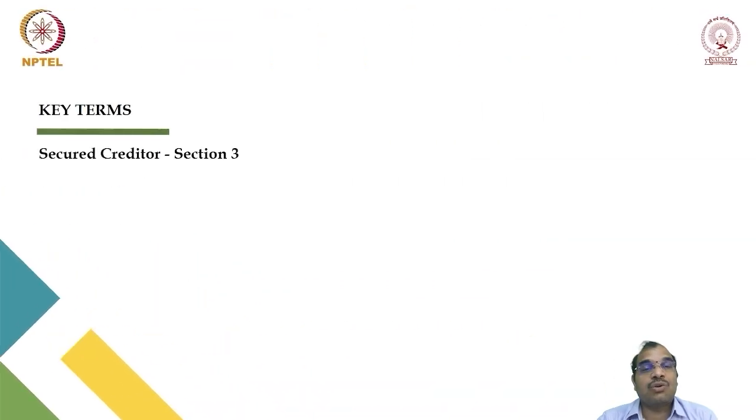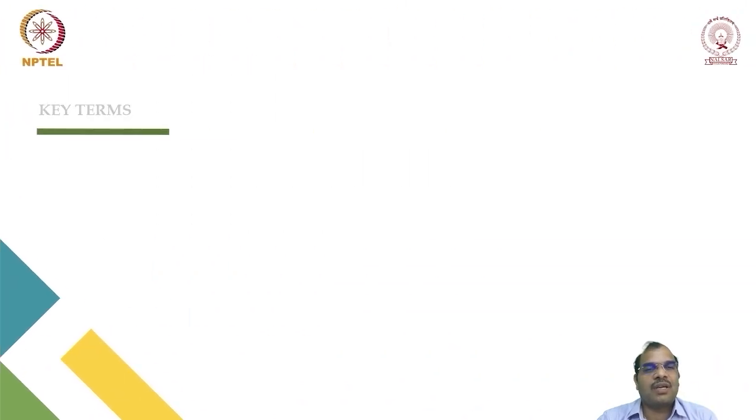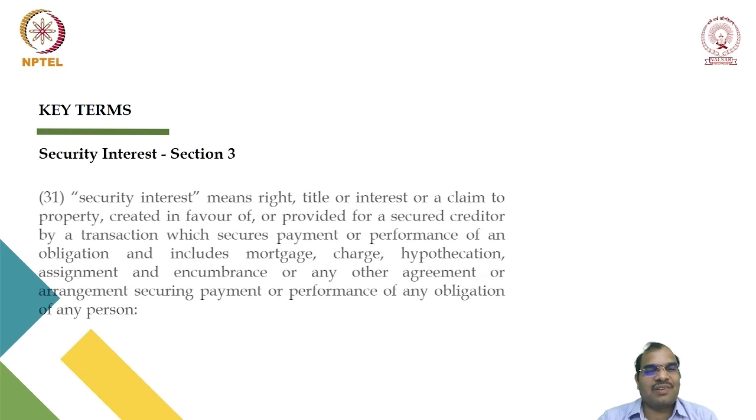Then, secured creditor. Who is a secured creditor? A secured creditor means a creditor in favor of whom a security interest is created. So any person having a security interest over the assets of the company is considered to be a secured creditor. Then, what is security interest? We should understand what security interest is.